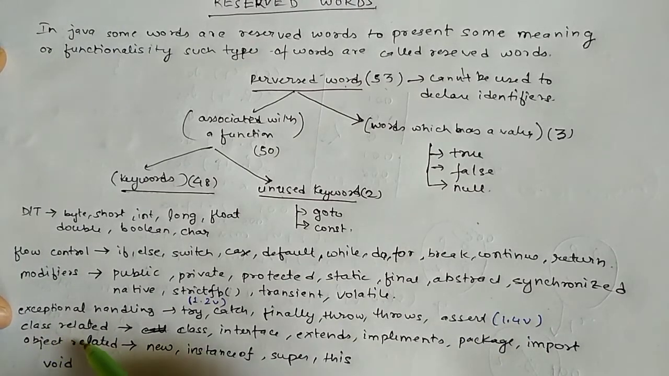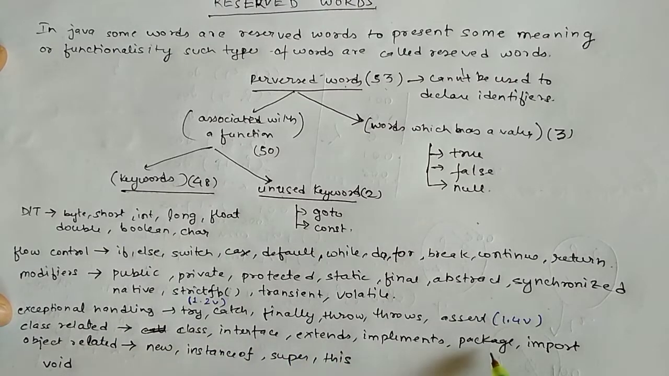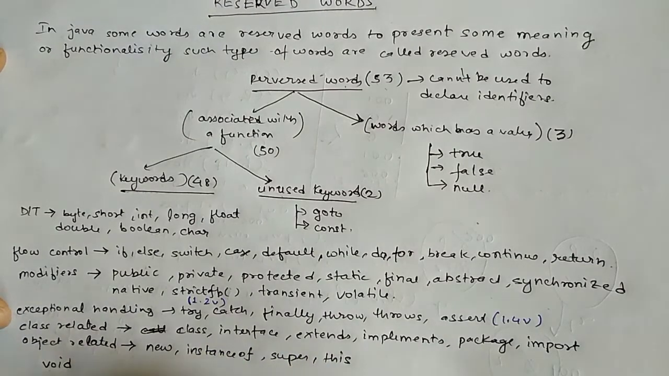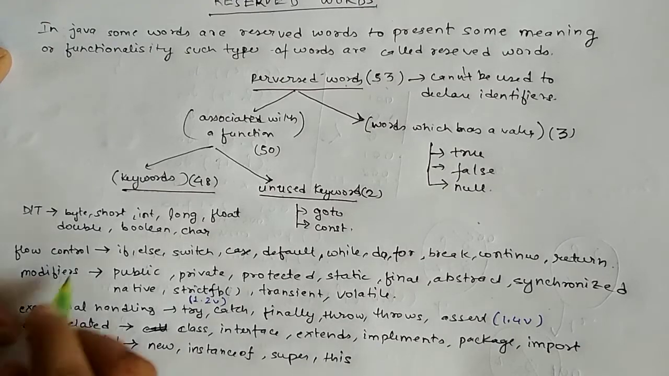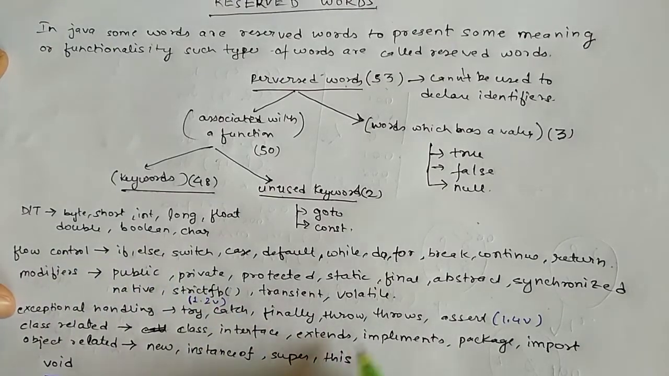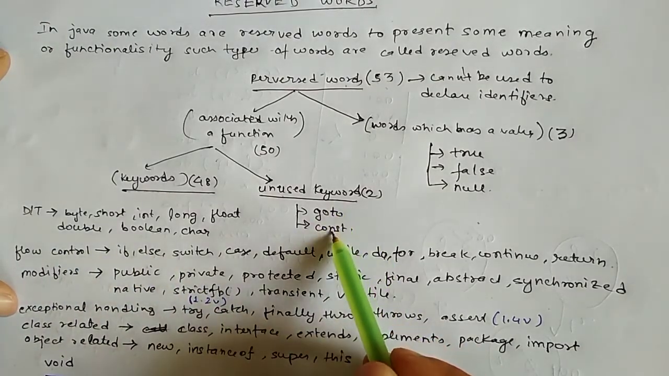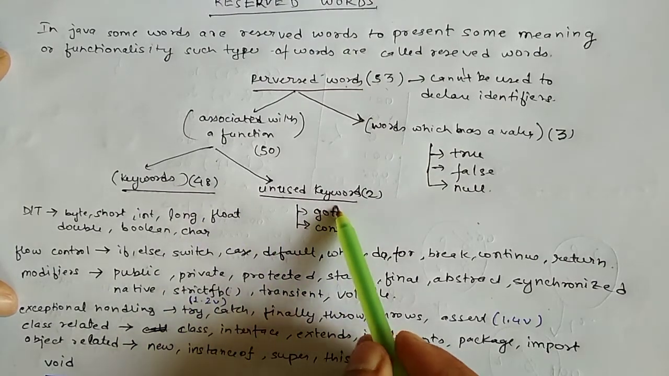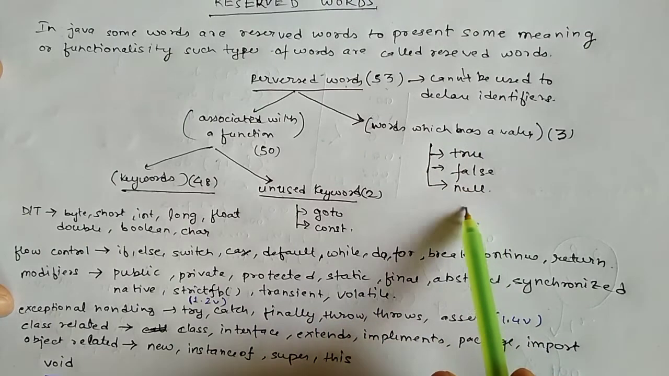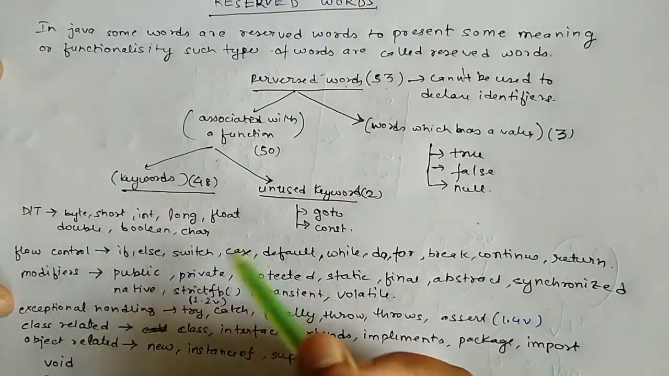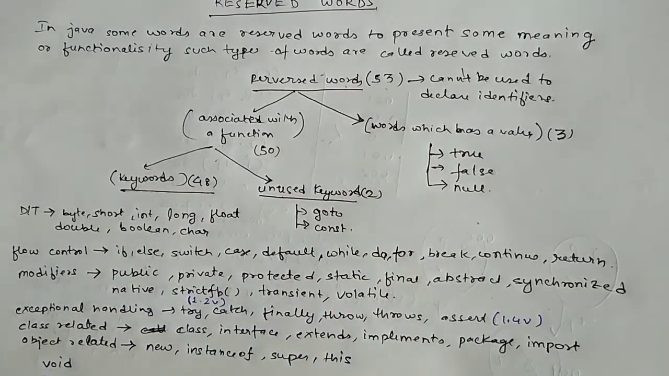The class related keywords are class, interface, extends, implements, package, import. Object related keywords are new, instanceof, super, this. And the last keyword is void. So in total it's 48 keywords. The 2 unused keywords are goto and const, making 50, and there are 3 reserved literals which have a value: true, false, and null. So in total there are 53 reserved words.